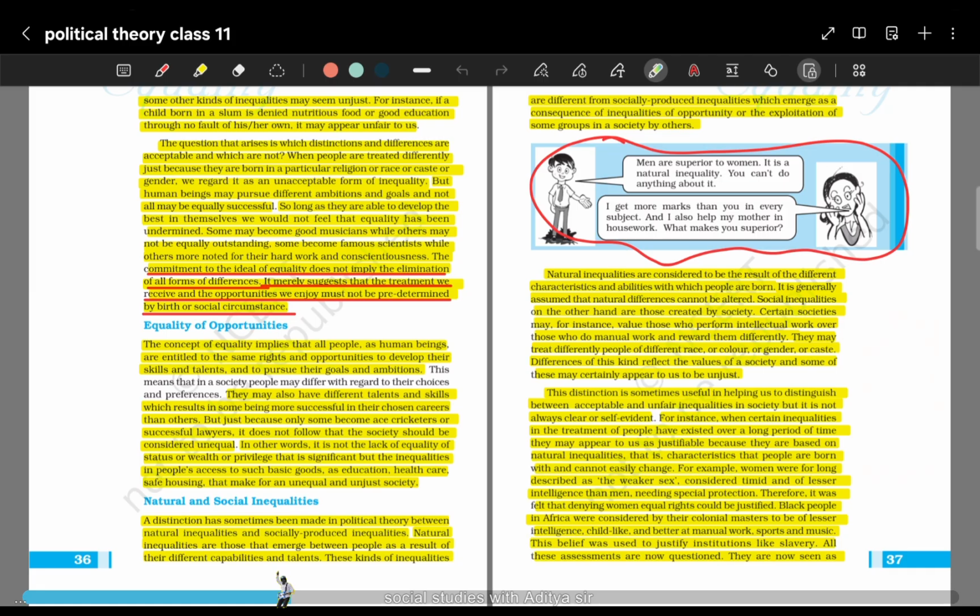This is unfair because a child born in a slum or in poverty should not be denied nutritious food and good education, because it is not his or her own fault, है ना. Those conditions are not his or her own fault. So that is why we cannot deny these things, and we cannot promote inequality on the basis of this.